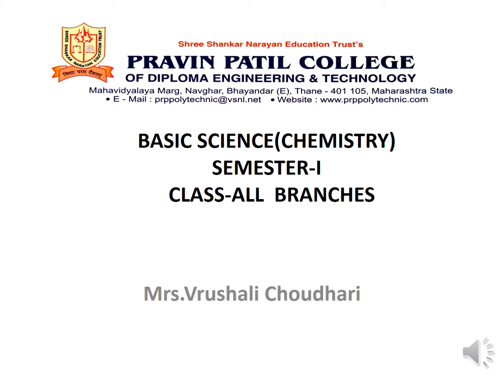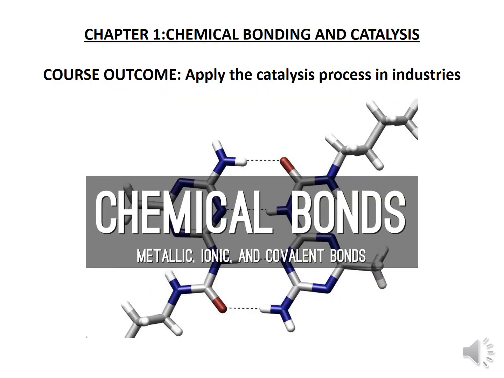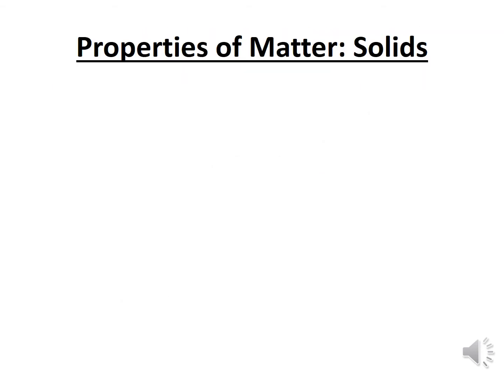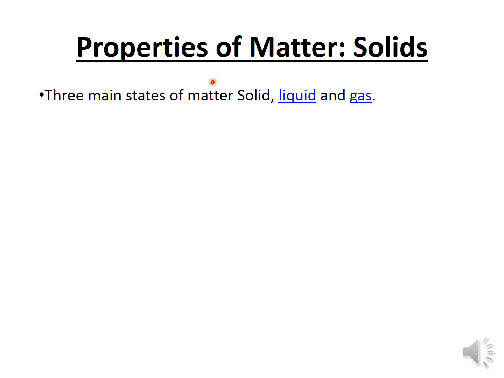Today we are going to explain chemical bonding, and when chemical bonding occurs, what changes in nature will take place and how different substances are formed. Let us begin with the properties of matter. We know we are surrounded by different matter. What is that matter? Any substance is called matter. There are basically three types, three main states of matter: solid, liquid, and gaseous.